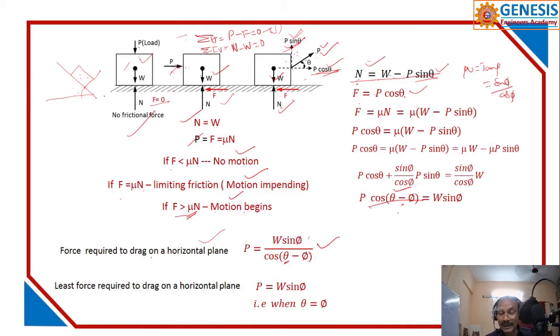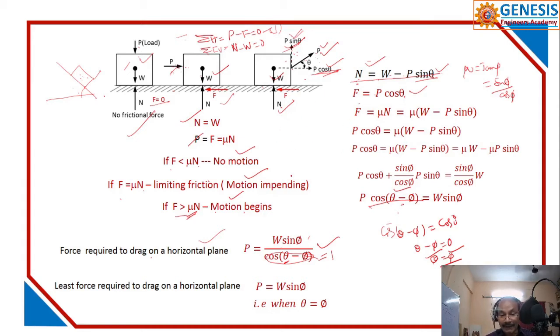So for the least force, if I make cos(theta minus phi) equal to 1, then cos(theta minus phi) is equal to cos 0, so theta minus phi is equal to 0, and theta is equal to phi. What is that? Inclination is equal to the angle of friction. Then you will have the least force. In this case, you may have to apply more force. Cos 0 is maximum.